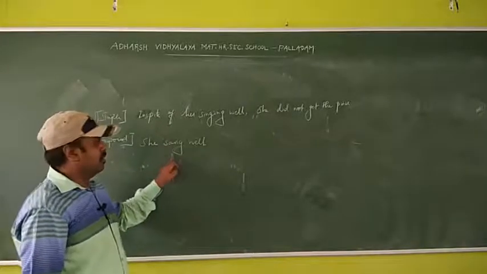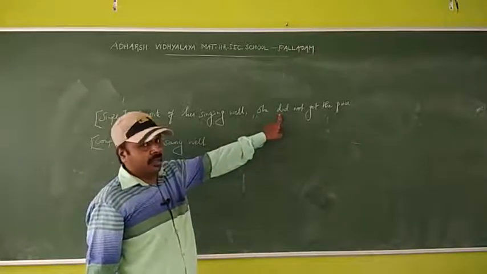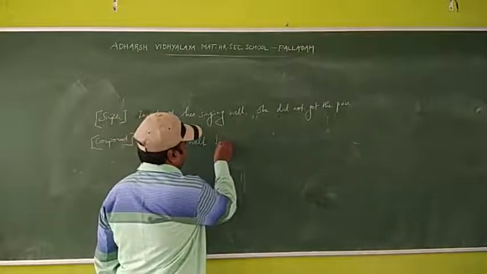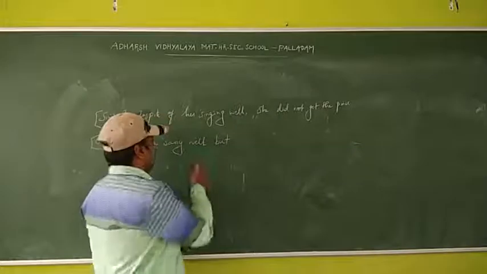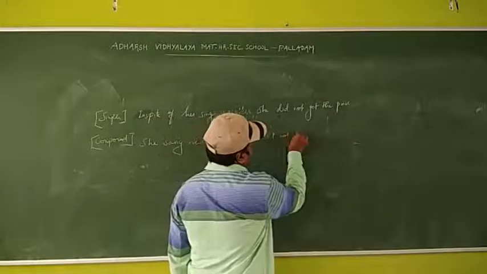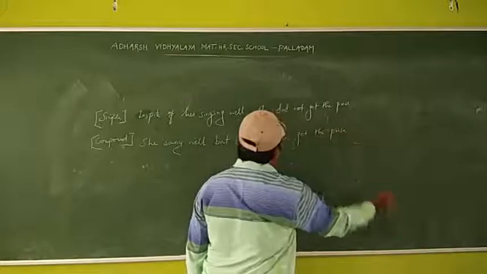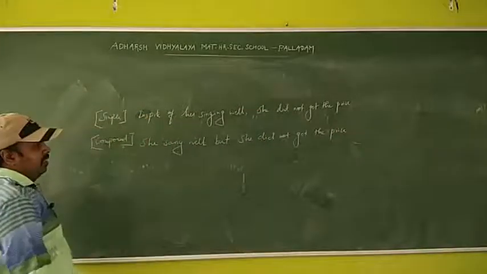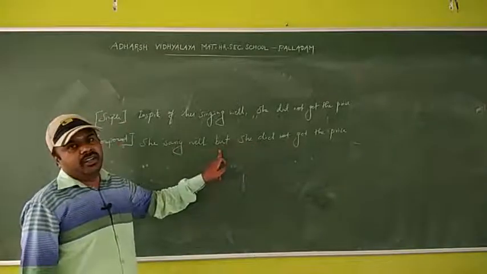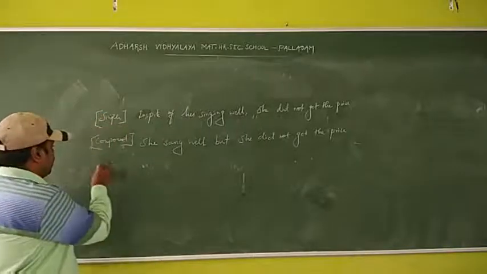She sang well. Sang, it is past tense. Why have we written sang? Because here the main clause is past tense, so we are using past tense. She sang well, but, it is coordinating conjunction. She sang well, but she did not get the prize. This is compound sentence. Now we have got main clause, coordinating conjunction. Two main clauses are there, one coordinating conjunction.